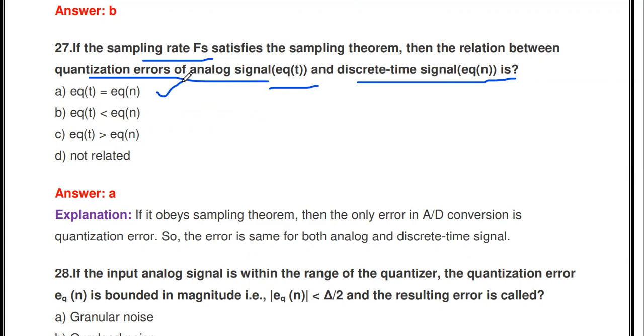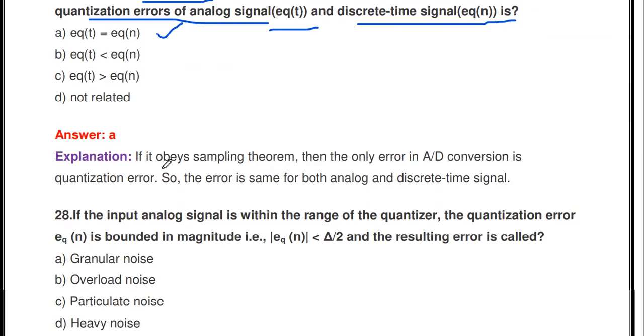Both quantization errors must be equal when the sampling rate satisfies the sampling theorem. If the sampling theorem is obeyed, the error in A to D conversion is the quantization error, so for both signals that quantization error remains the same.